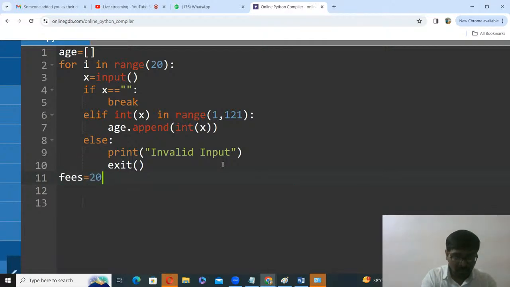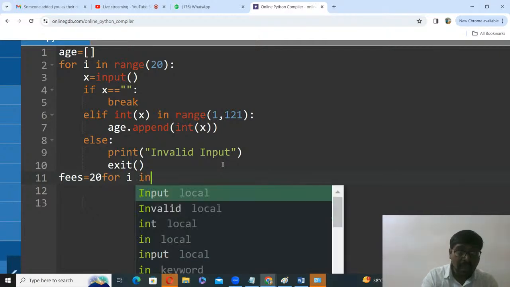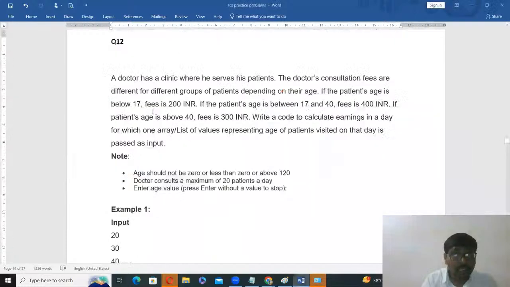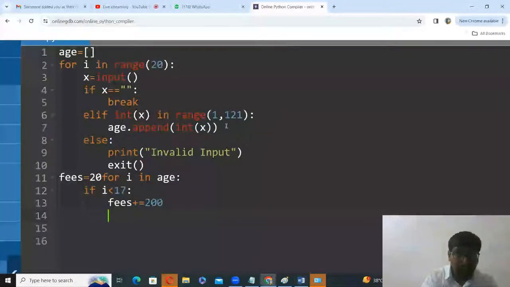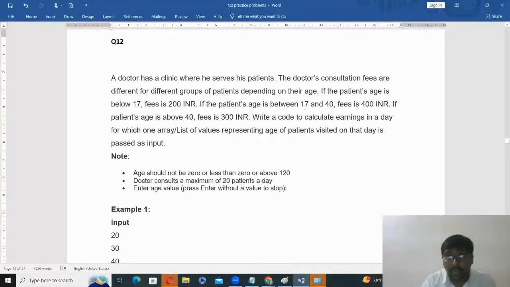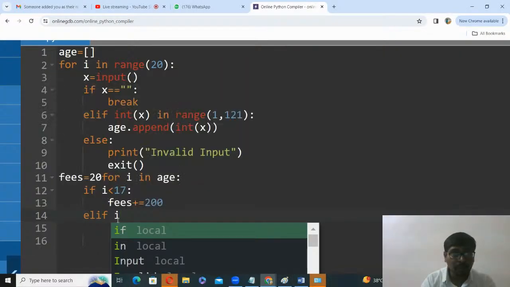Simply I am taking one value for i in age. If i is less than 17, fees is equal to fees plus 200. Then elif: 17 is completed, so between 17 and 40.